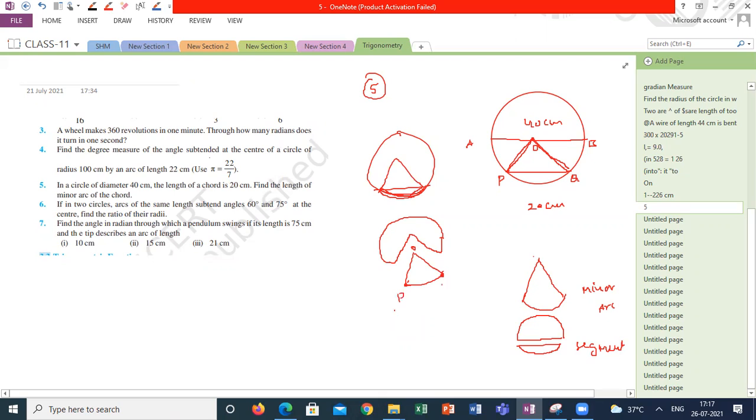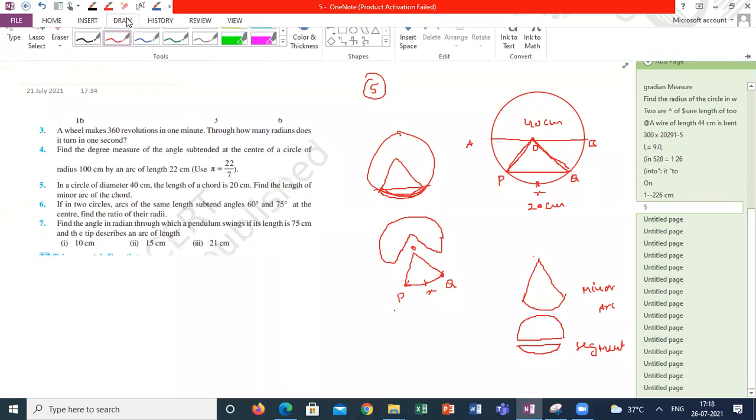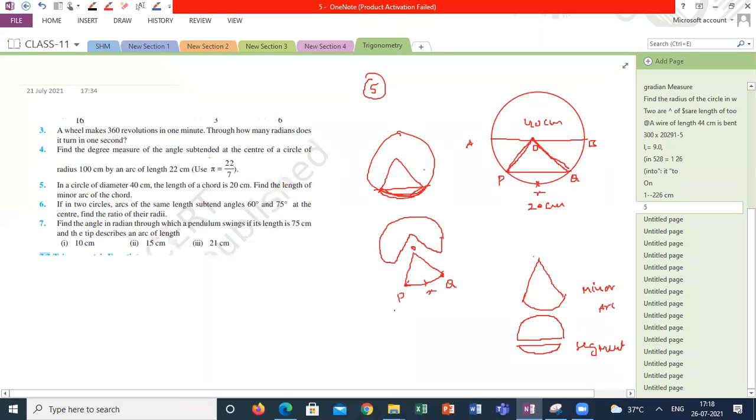He's asking the length of the minor arc, which means he's asking you to calculate PXQ. How to calculate this one, guys? How to calculate? Sir, we can use the length of the arc formula. L is equal to r theta.